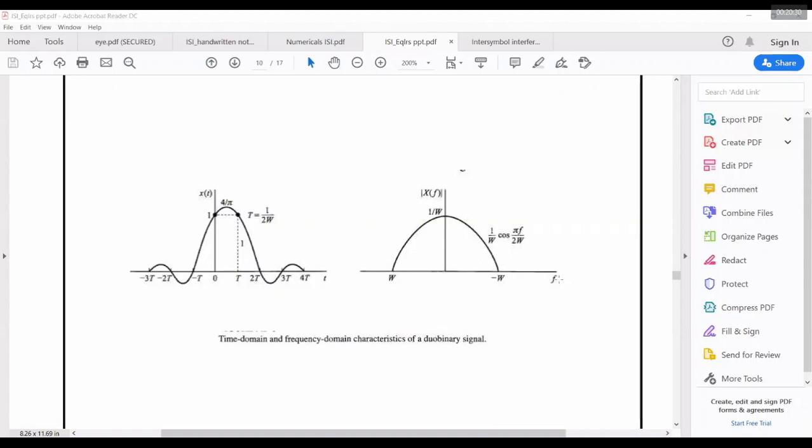Now the problem with duobinary pulse is it has a strong DC component at f equal to 0. If I have to sample this, this is plus W, this is minus W, and there is an interchange. Now if I have to sample exactly, I have to sample at W by 2. If I sample at W by 2, I don't have maximum signal energy. The power of the signal is not maximum at this point. It is maximum at 0, but at 0, no information will be there. So that is the problem of duobinary pulse.